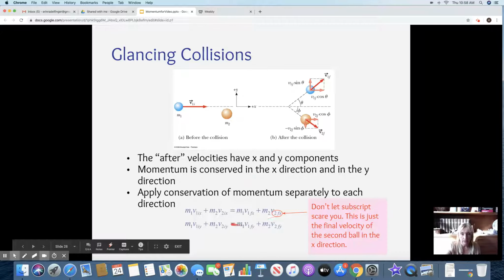And again, you might end up with a lot of subscripts here because we're going to have the mass of ball 1 and the velocity of ball 1 initial in the x direction, and the mass of ball 2 and the velocity of ball 2 initial in the x direction, and then final in the x direction, final in the x direction, and we do the same thing in the y direction. So you end up with a lot of subscripts, but it actually helps you kind of keep track of everything.